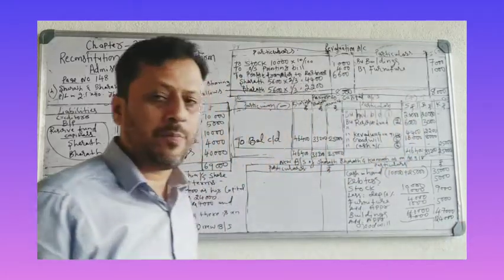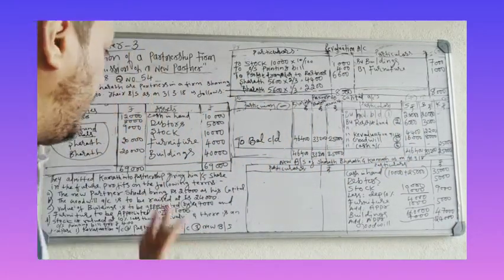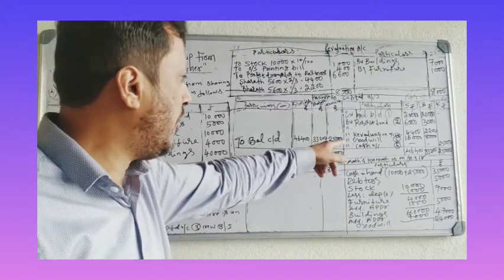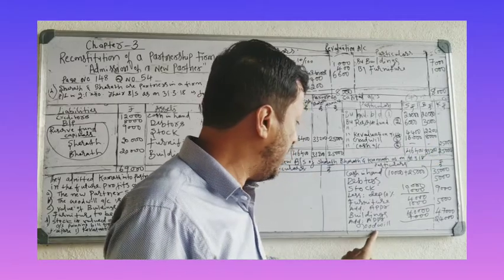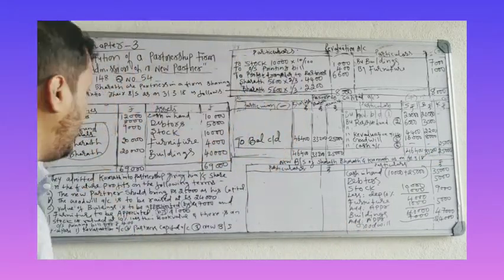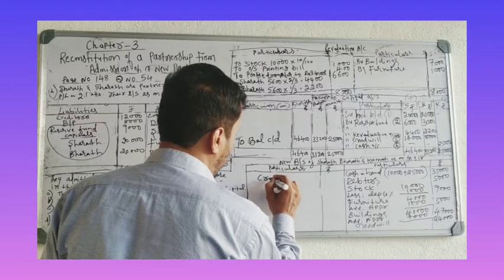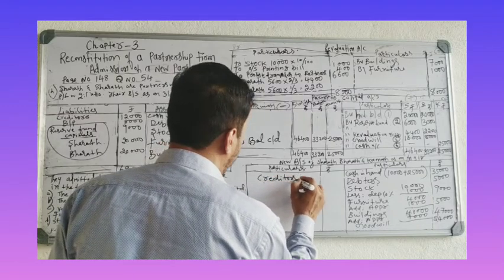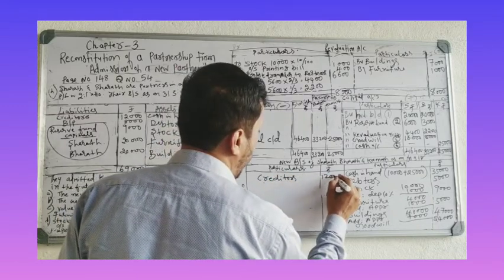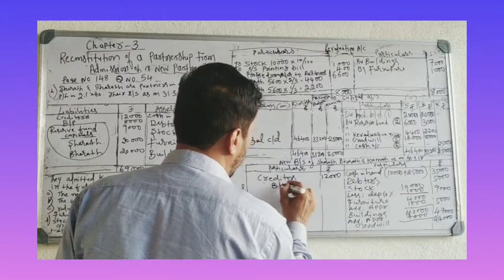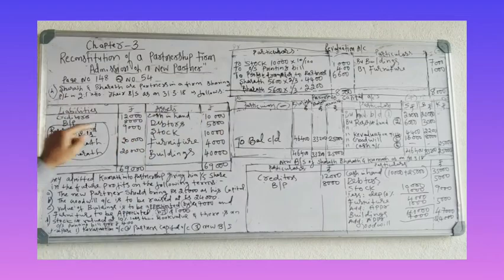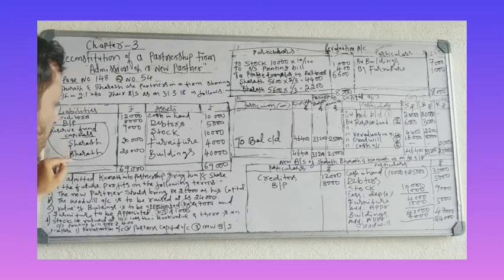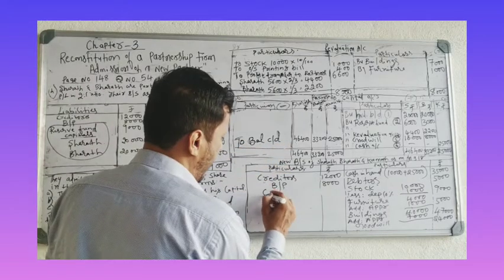Keep in mind the goodwill treatment. When the goodwill is raised and not brought by the new partner, first divide the goodwill among old partners in the partners' capital accounts and show it in the balance sheet. That's it. Come to the liability side. Creditors as it is, 12,000. Bills payable as it is, 8,000. Don't take reserve fund because it is divided here. Don't take the old capital. Instead of the old capital, take the new capital.